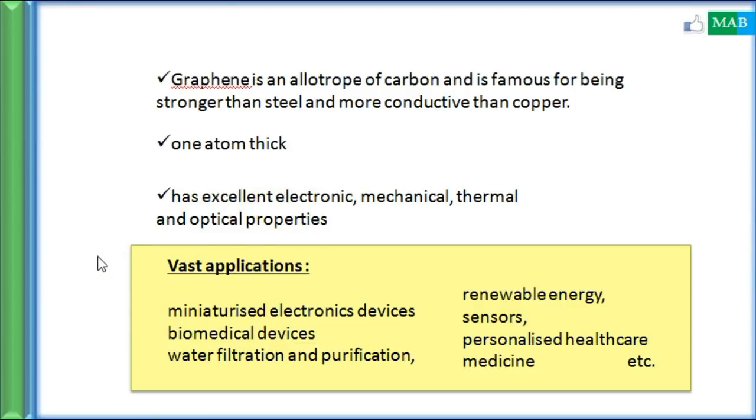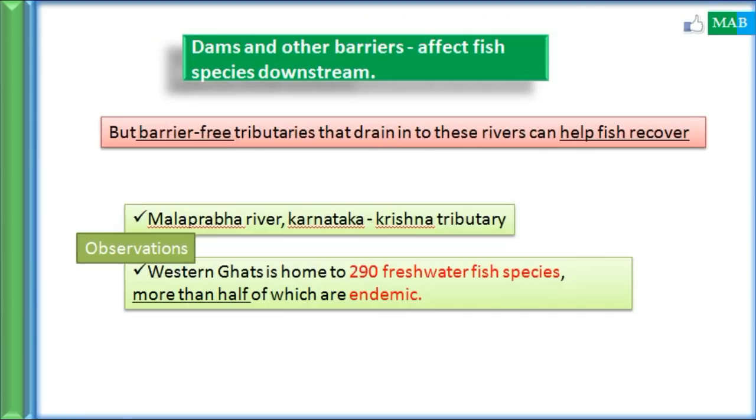So to name a few, there are applications I have written, which were mentioned in the newspaper. That's why I just jotted these down also. But apart from these applications, there are plenty, like an infinity of applications, which you can find for graphene. A few of them: it is used in miniature electronic devices, biomedical devices, water filtration and purification processes, then renewable energy, sensors, then personalized healthcare and medicines. All right, so these are a few, to name a few. I mean, there are many things apart from it.